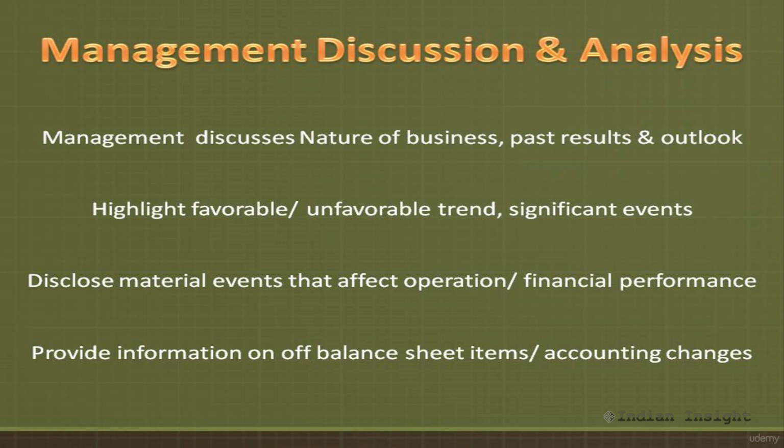In addition, the management may provide information on off-balance sheet items, contractual commitments like purchase obligations, and also critical accounting policies or changes associated with accounting policies that may have significant impact on reported financial results.